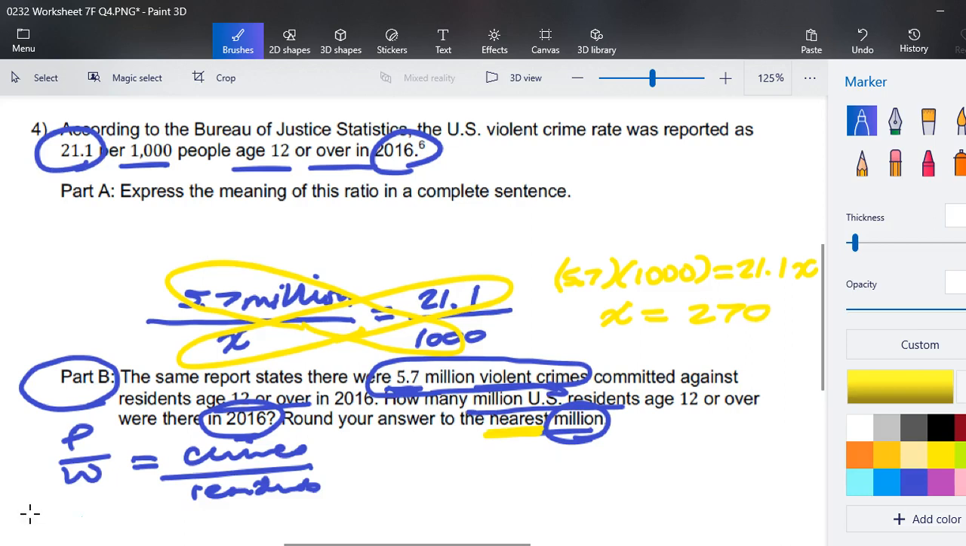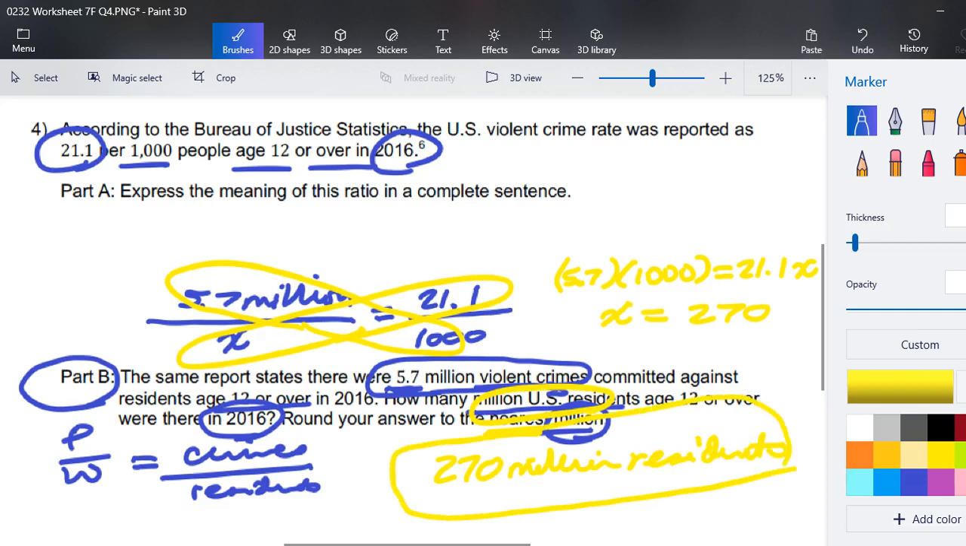So it's actually 270 million residents. If all of these statistics are true, we can go backwards, if you will, and calculate that if this many people reported violent crimes, and 21.1 of 1,000 were the ones impacted in 2016, we can go backwards or solve algebraically that there were 270 million residents age 12 or over in 2016.